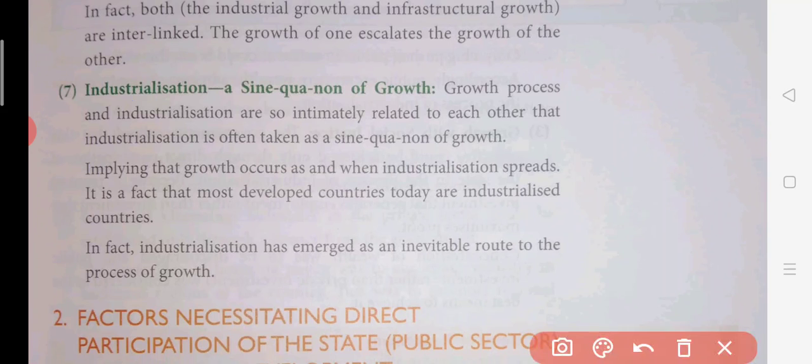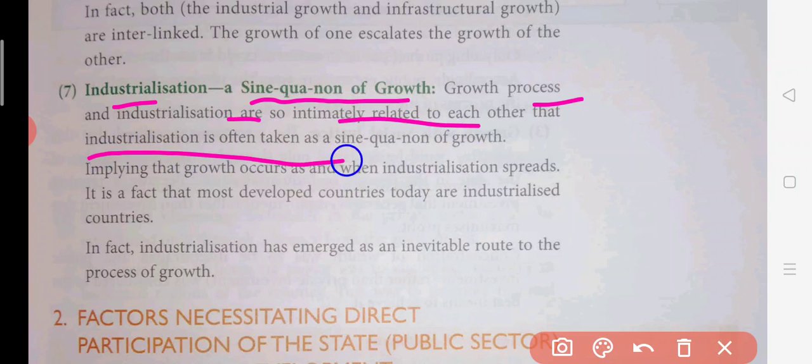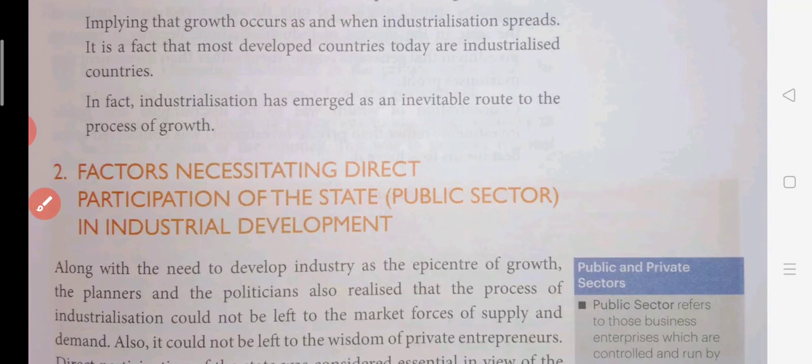Now, the second point is industrialization, a sine qua non of growth. What does sine qua non of growth mean? Hand in hand. The growth process and industrialization are so related to each other that industrialization is often taken as a sine qua non of growth. Both go hand in hand. If industrialization happens, then growth will also happen. At the same point of time, they go hand in hand. That is called industrialization.